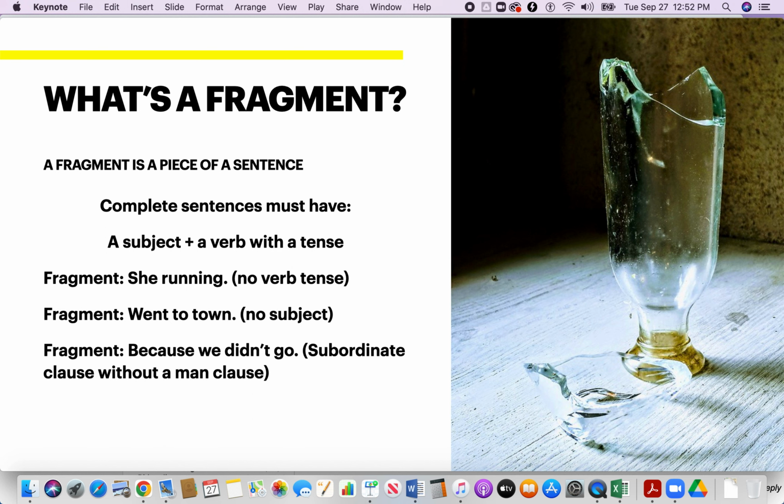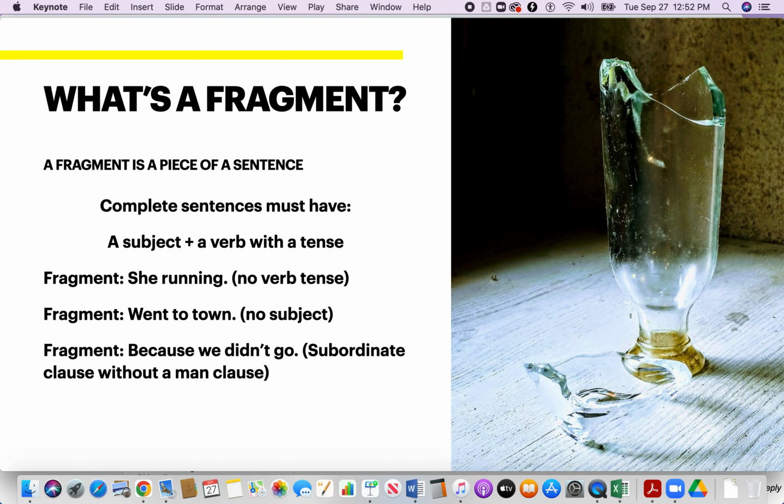Here are 3 examples of fragments. The first one is: she running. No, that's not good enough. Running is not a tense. It's not present or past. It's just the ing form of the verb. But if you can change it, you can add present tense, past tense, future expressions, or something else.